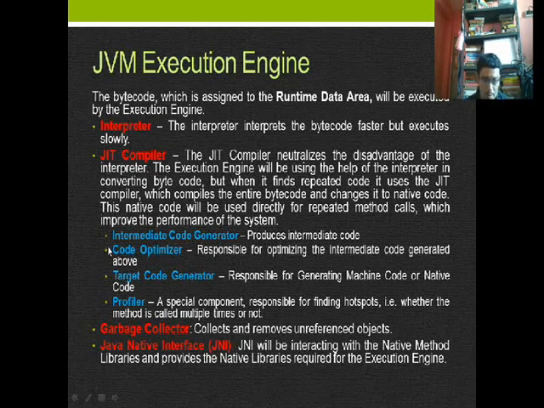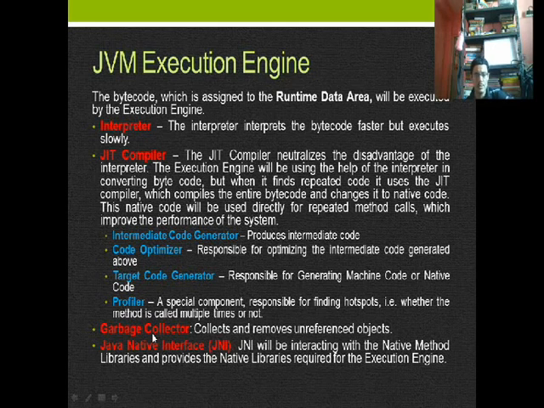There are several parts, that is intermediate code generation, code optimization, target code generation, profiler. The intermediate code generator produces intermediate code. The code optimizer will optimize the code. The target code generator is responsible for generating machine code or native code. The profiler is a special component responsible for finding hotspots, that is, whether the method is called multiple times or not.